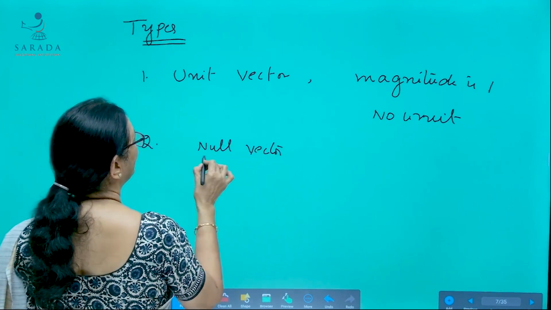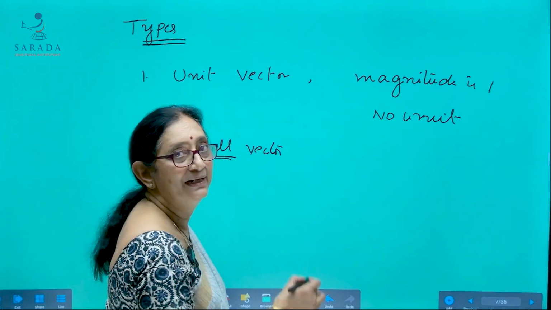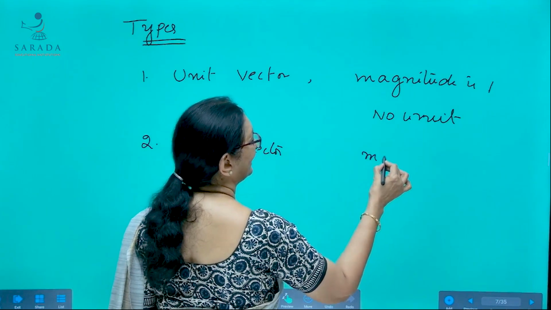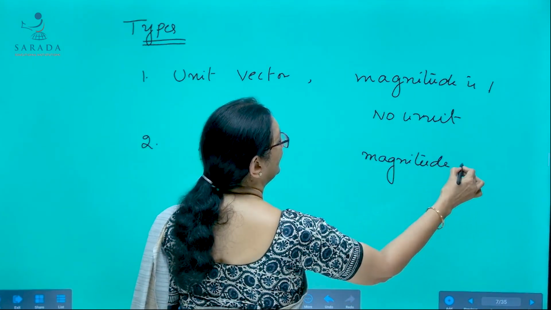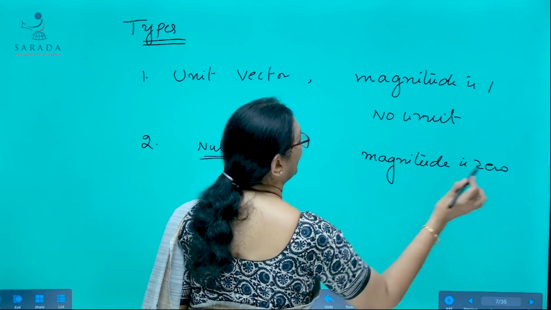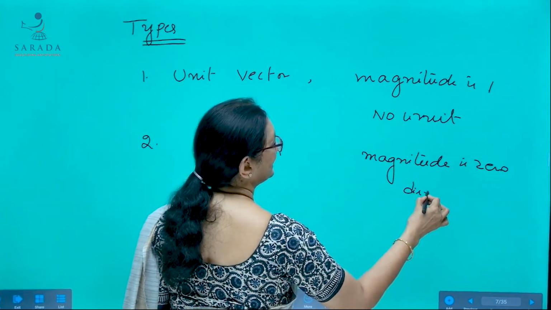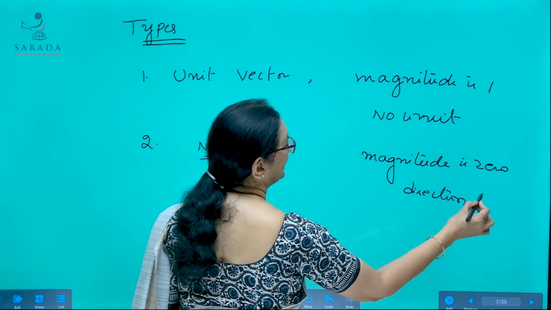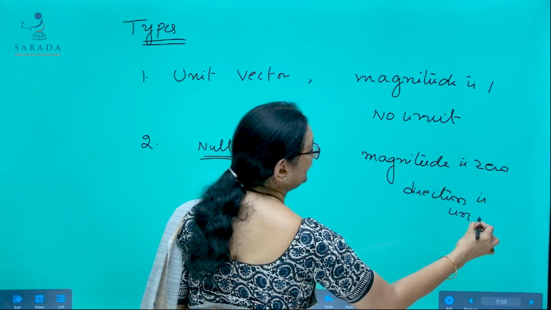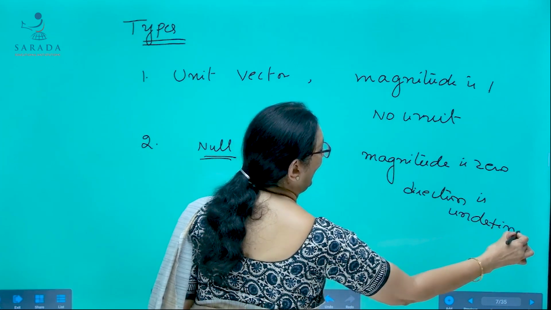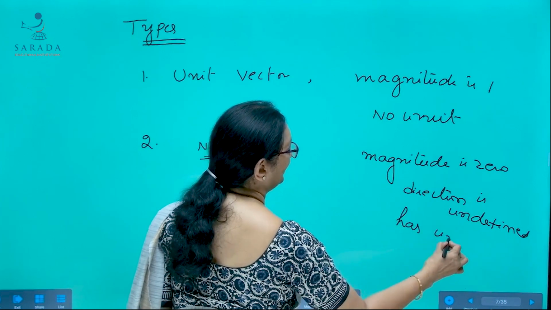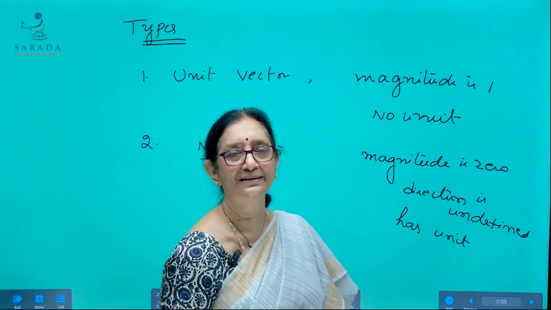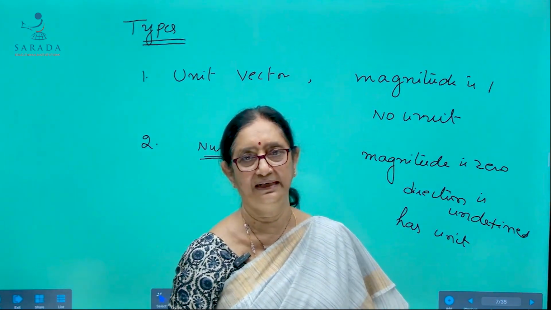From the word null, you can guess, its magnitude is 0. For a null vector, the magnitude is 0 and the direction is undefined. And it has a unit. Let us try to understand what a null vector is.